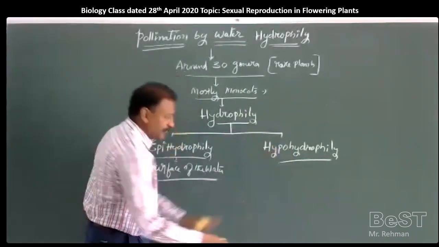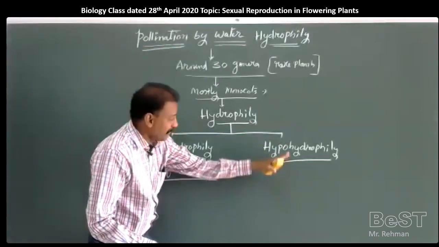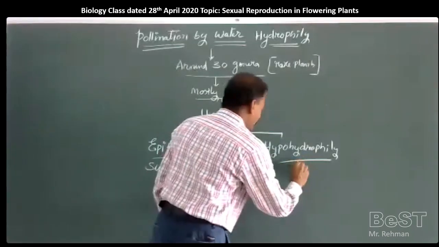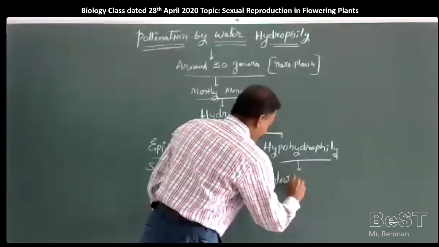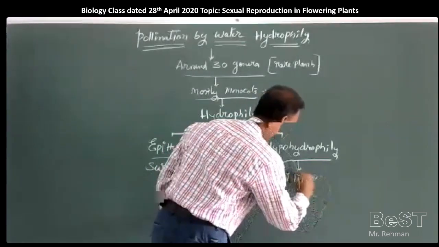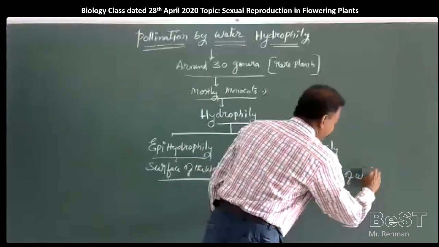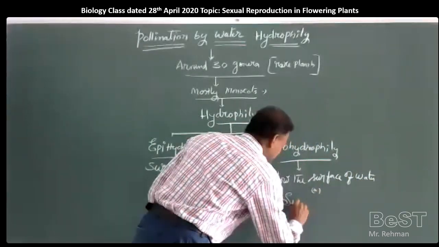Hypo means below the surface of the water. Submerged plant species show this, hypohydrophily.